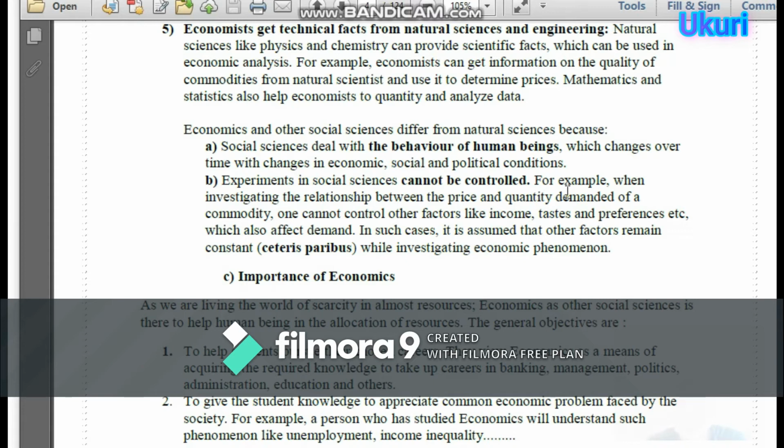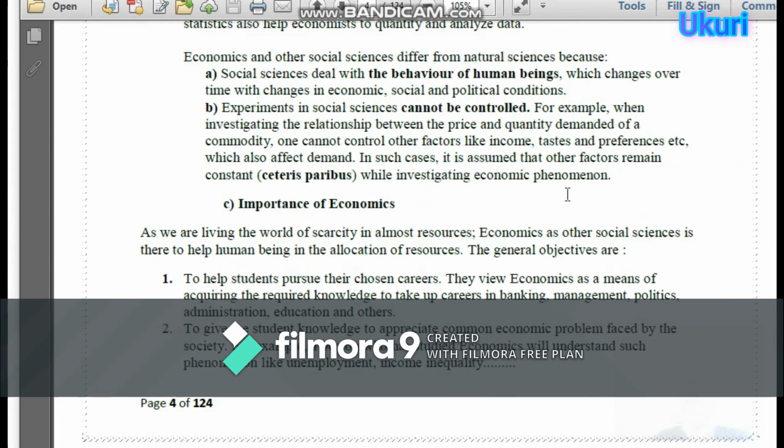What is demand? We shall see them. In such cases, it is assumed that other factors remain constant. Ceteris paribus, that means other factors remain constant while investigating economic phenomena.